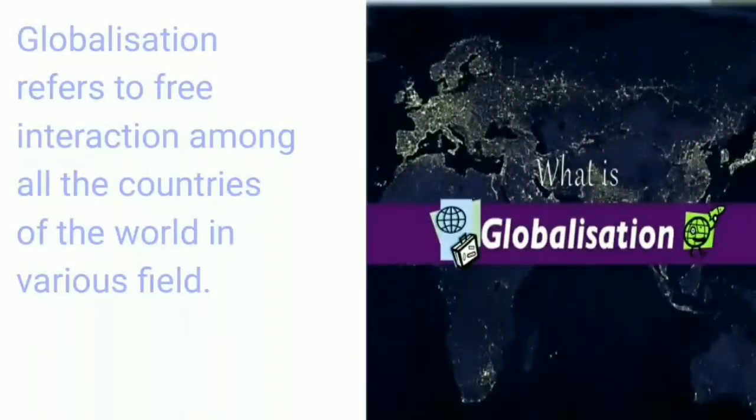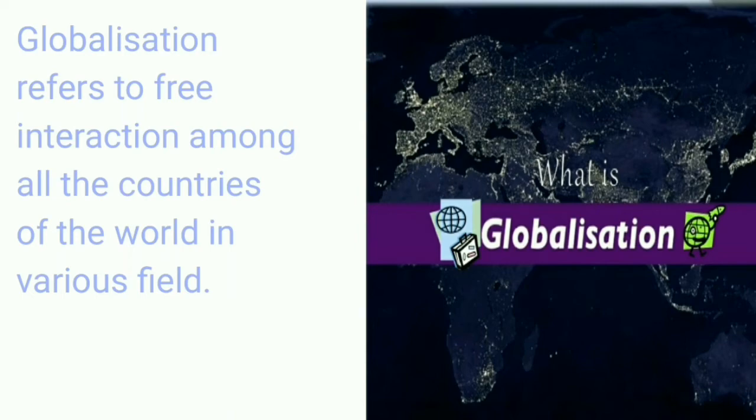Now the third policy of the NEP, the new economic policy, was globalization. What do you mean by globalization? It refers to free interaction between countries in various fields. If we interact with various countries and people in the field of culture, business, investment, outsourcing, and technology, that process is known as globalization.